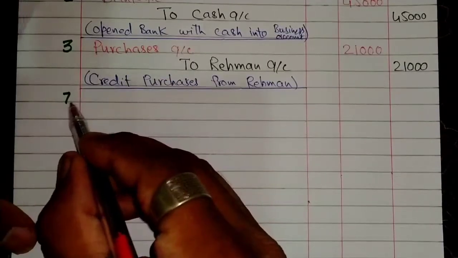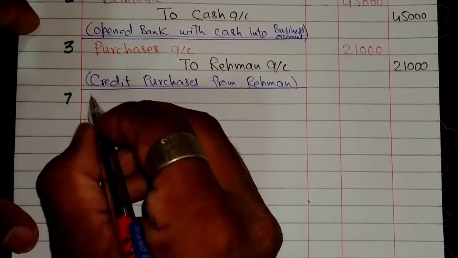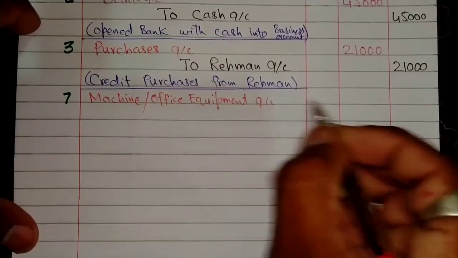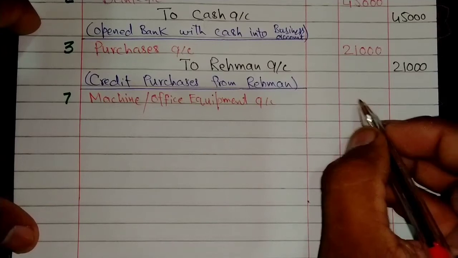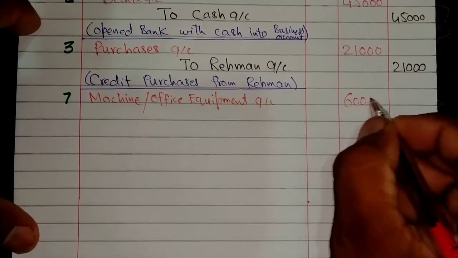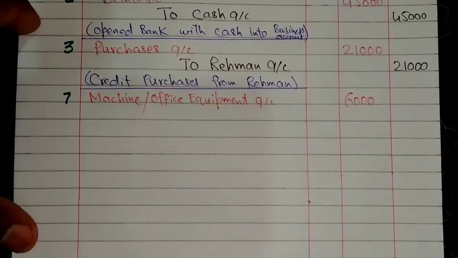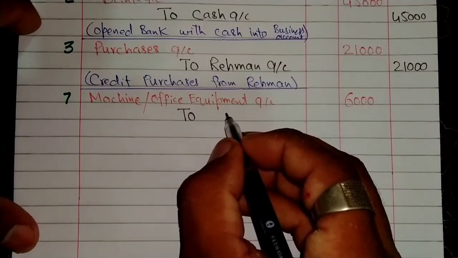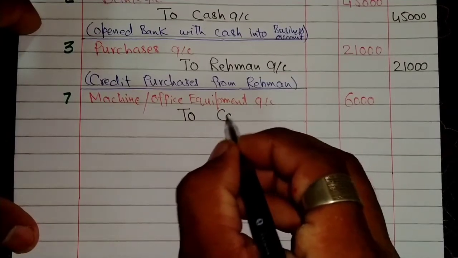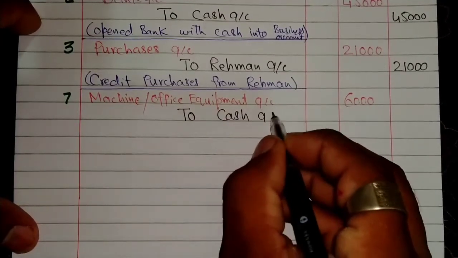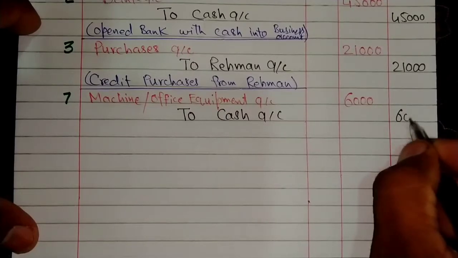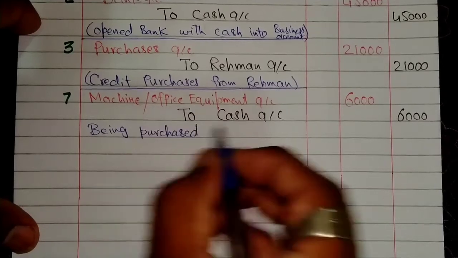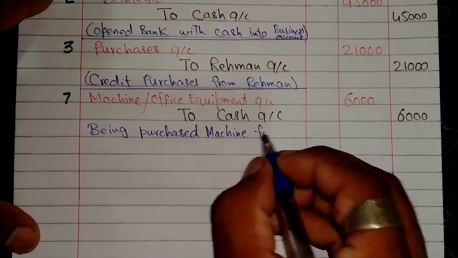On 7th January, machine account, which may be called office equipment account, debit with $6,000 to cash account credit with $6,000, with description being purchased machine for cash basis.